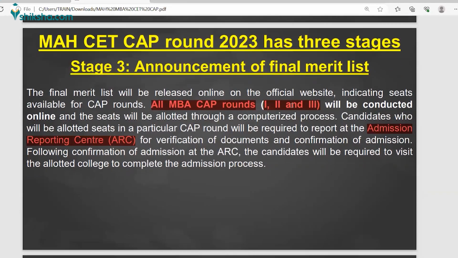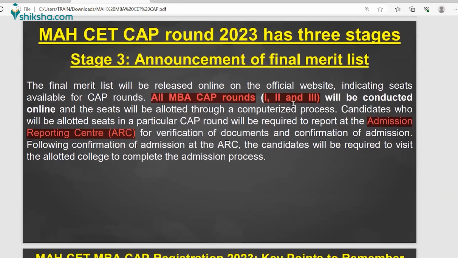And all these things are conducted online, right? So you can just sit back at home and fill in and participate in the entire selection process. And once you are there, you can just visit the college which is finalized for you, submit the fees, and start your session, start your classes.